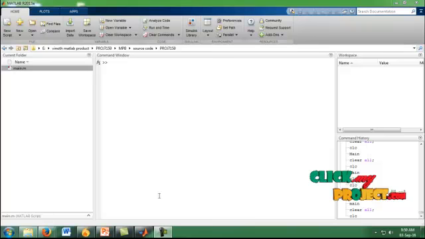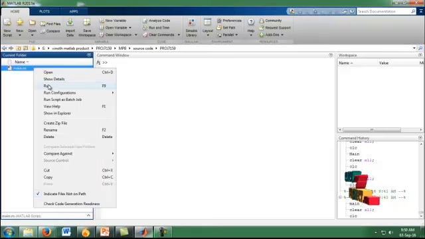Using this command window, we can run our source code file in the current folder. The main.m is our main source code file, so we run our main.m file. Right click to run.